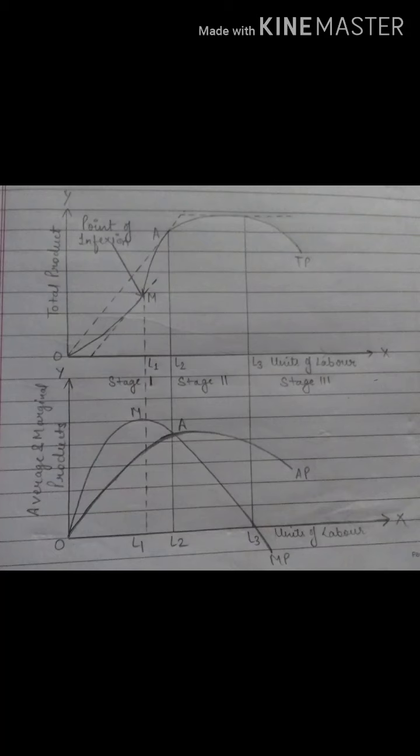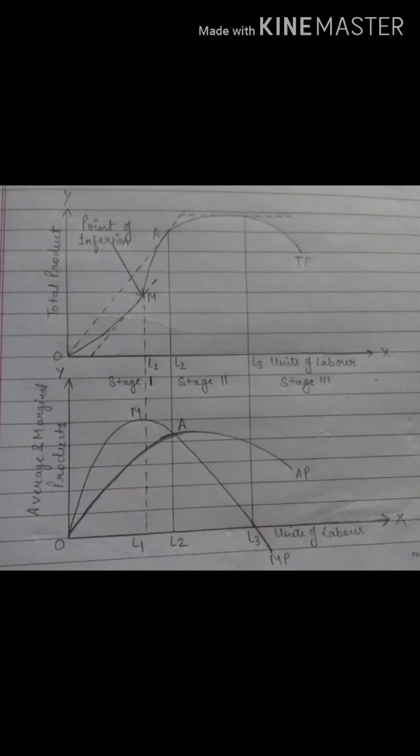Now you can see in the diagram, this graph, total product, second is average product and marginal product. Here the law which we have studied, the same thing we are illustrating. See, from 0 to L2 it is stage 1. Stage 1 is a stage when we have increasing returns. That means my TP is increasing, my AP is also increasing, my MP is also increasing.